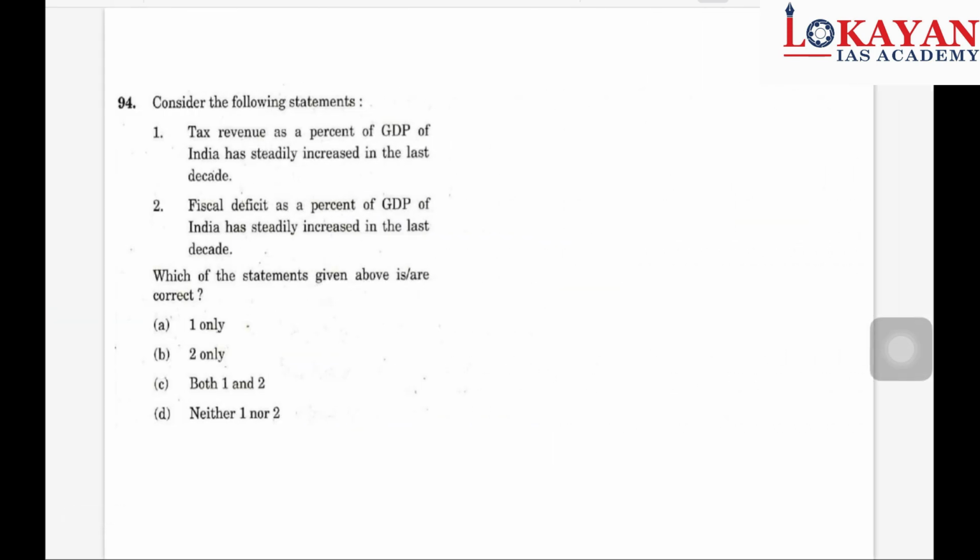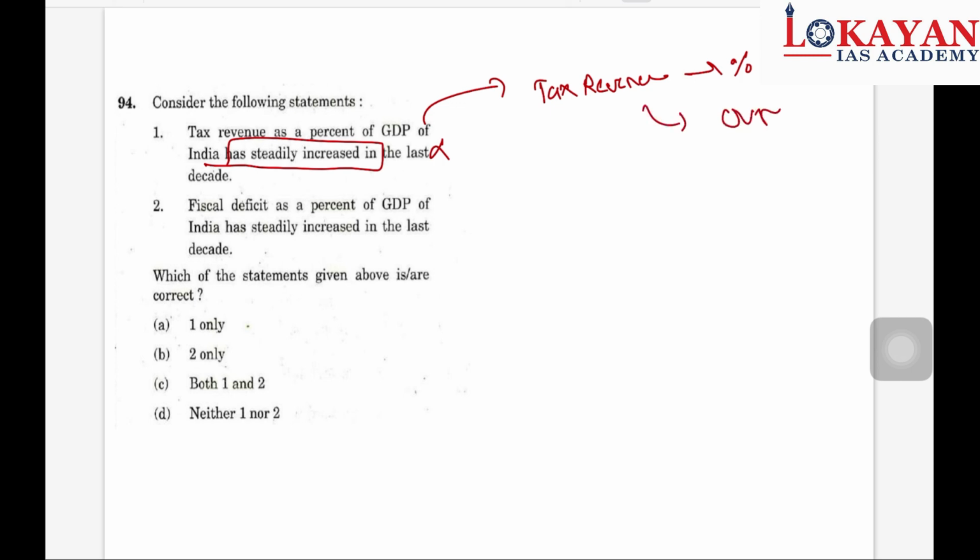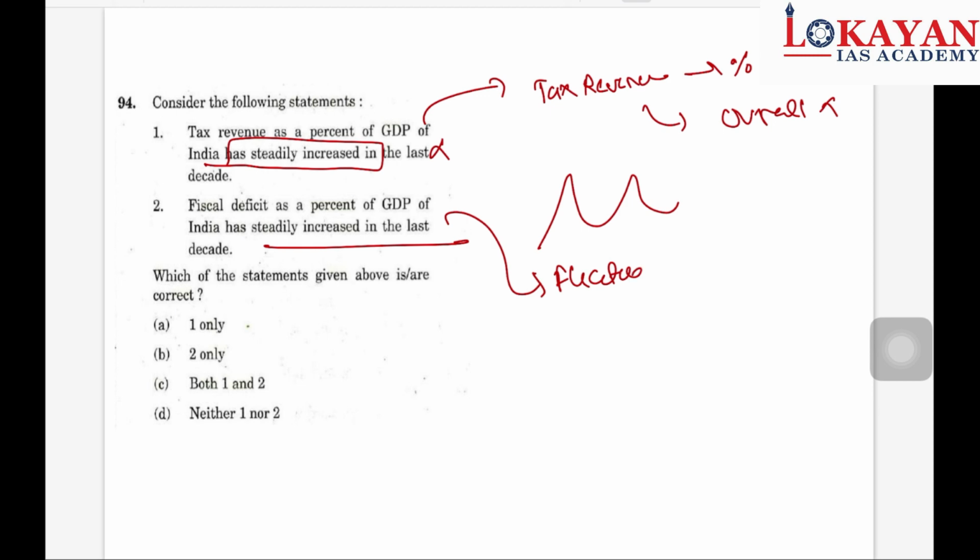And the last question, again on a similar pattern. See here, tax revenue as a percentage of GDP in India has steadily increased in the last decade. Again, this is incorrect. See, tax revenue as a percentage of GDP, not overall. So remember it, this is incorrect. Fiscal deficit as a percentage of GDP has steadily increased in the last decade. No, there are fluctuations. So this is also incorrect. So D is the correct answer.